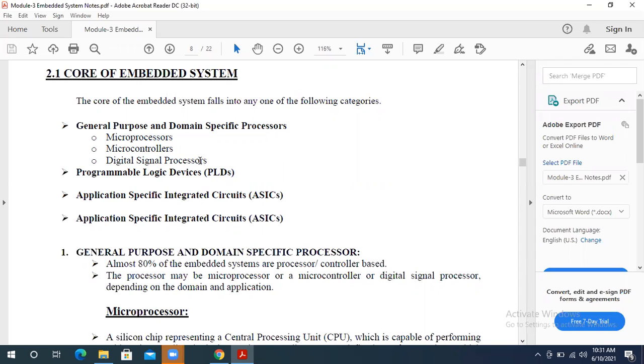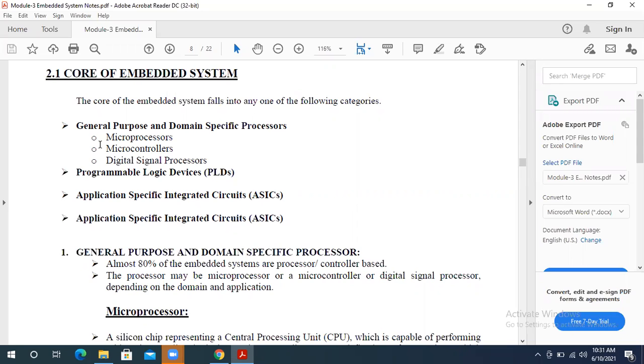So we'll take one by one where to use a microprocessor, where to use a microcontroller, and where to use digital signal processing. Before that, you should understand this type is very important because 80% of embedded systems have this type of processor in them.